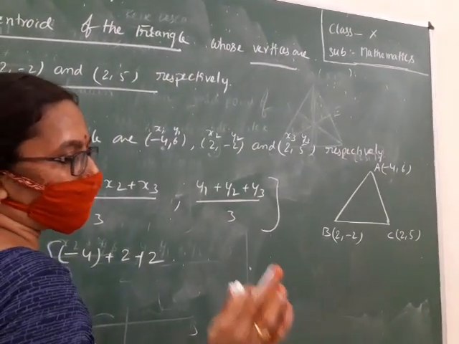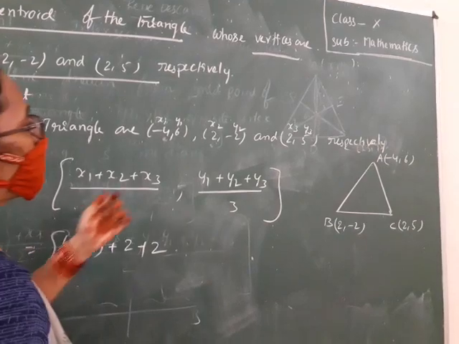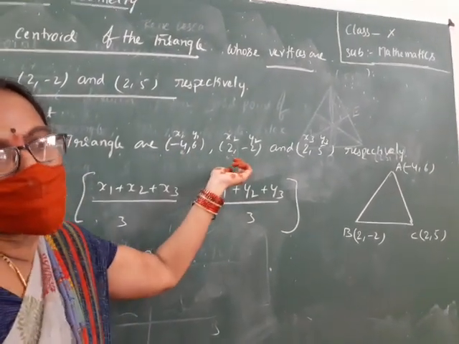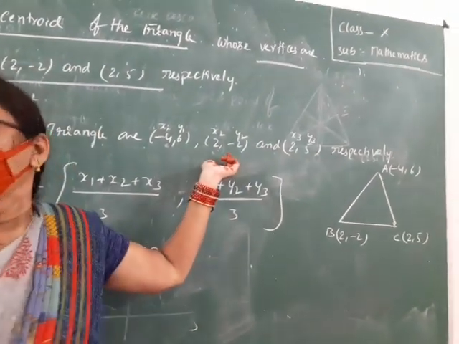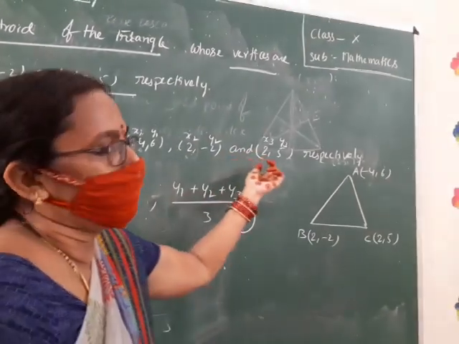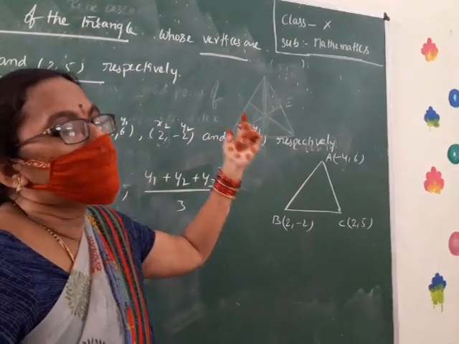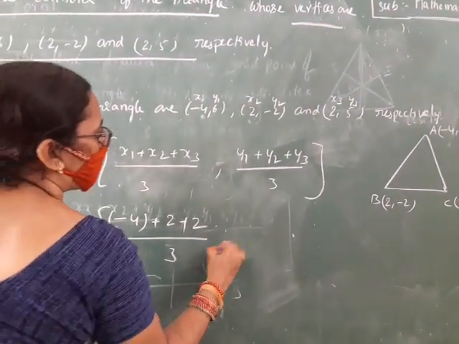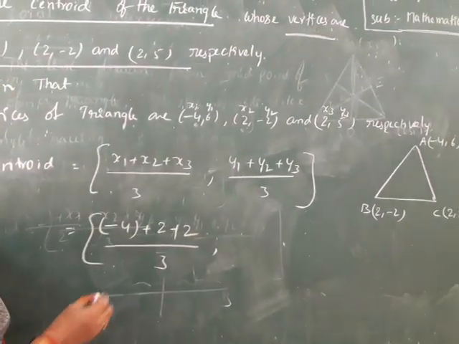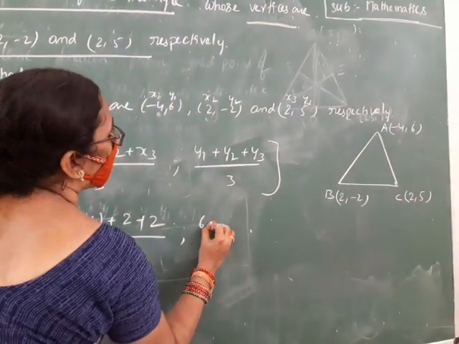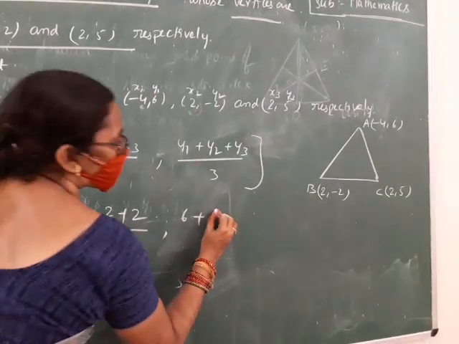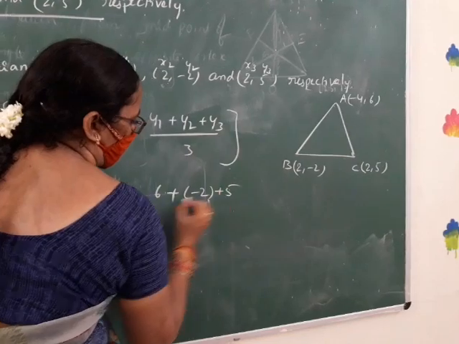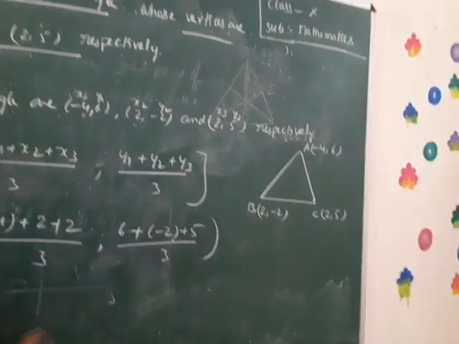That is not correct. x1 means first ordinate of the first vertex. x2 means first ordinate of the second vertex. x3 means first ordinate of the third vertex. Okay, by 3. Next, y1. What is y1 here? 6. y2 is minus 2, so you keep it in brackets. y3 is 5, by 3.